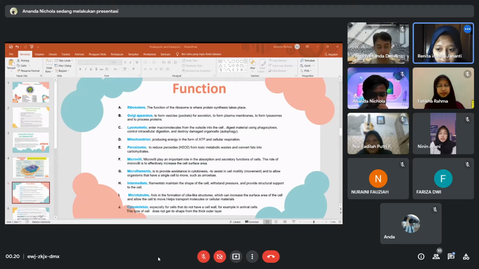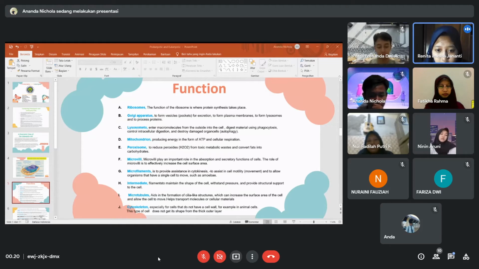Number 8. Intermediate filaments. Intermediate filaments are so called because they are located between the smaller microfilaments and the larger microtubules. Intermediate filaments in the cytoplasm function to maintain the shape of the cell, withstand pressure, and provide structural support to the cell.